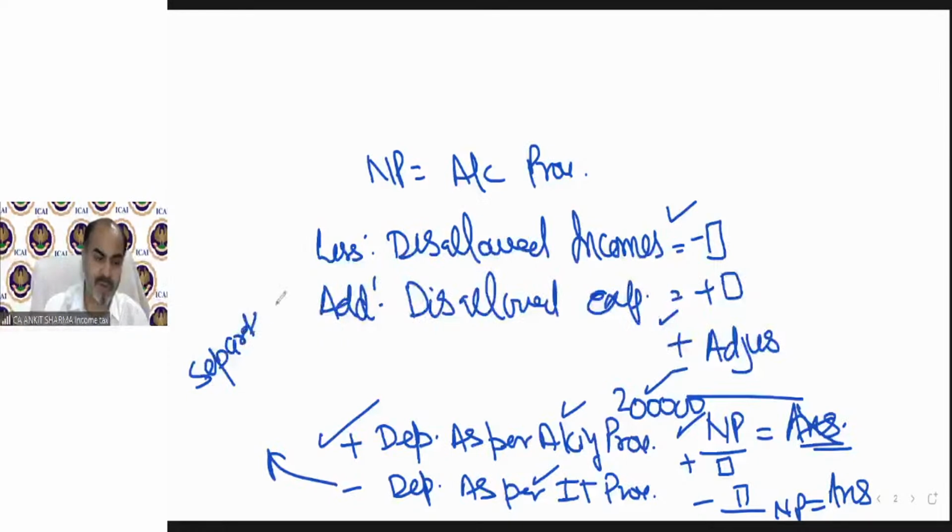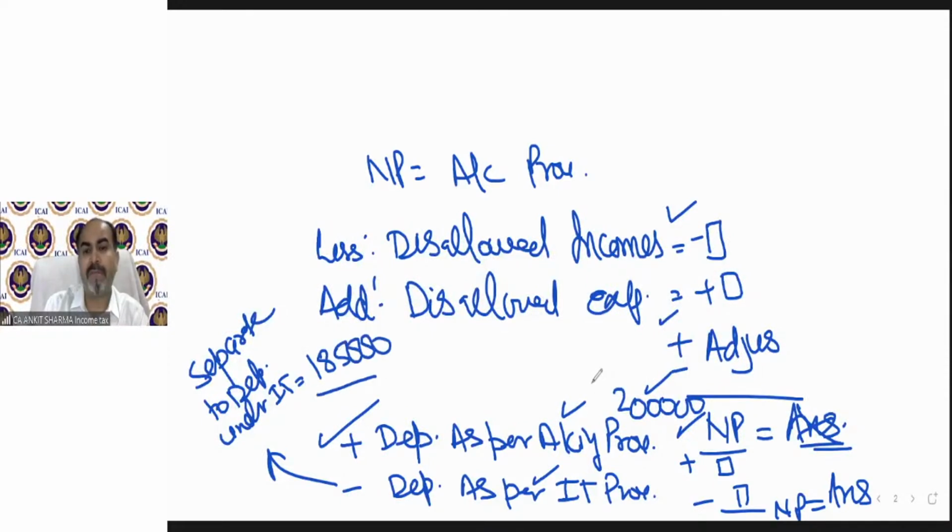And there is a separate provision. We will discuss the separate provision to calculate depreciation under income tax. And as per those provisions, we need to calculate separate depreciation as per income tax. For example, it might come 1,85,000. Then we add the depreciation as per accounting provision, and we need to deduct the depreciation as per income tax provision. That is 1,85,000. One advice from my side: what generally students do, they say 2 lakh rupees as per accounting provision and 1,85,000 as per income tax provision. So they add only 15,000, the difference between the two.